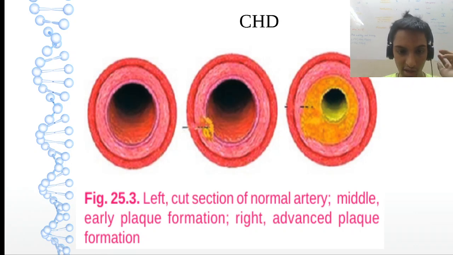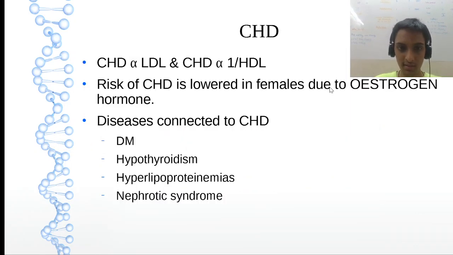Okay. So you can see now there is a cut section of the coronary artery. This is supplying our heart. Okay. Initially this is the normal artery. Slowly the plaque is developing, early plaque. And then the plaque will develop on the entire walls of the artery. Then it will spread and block the artery totally. These are the three stages. So remember these few points.